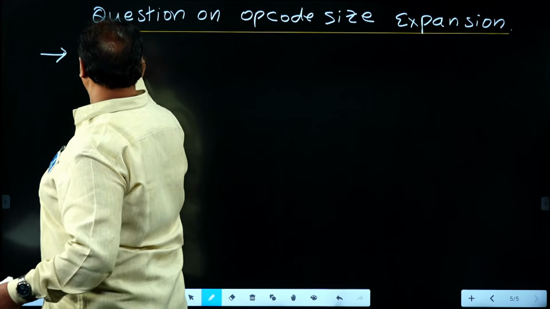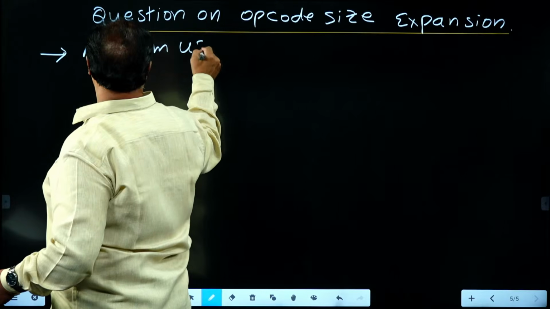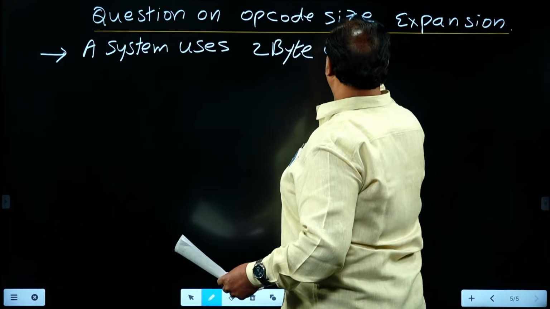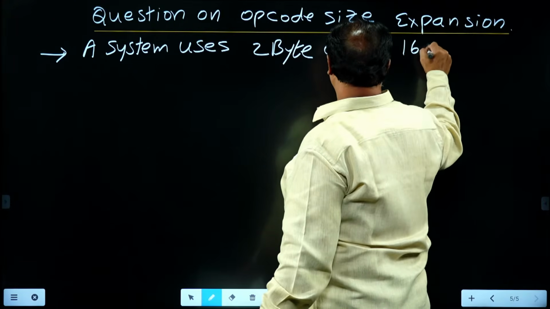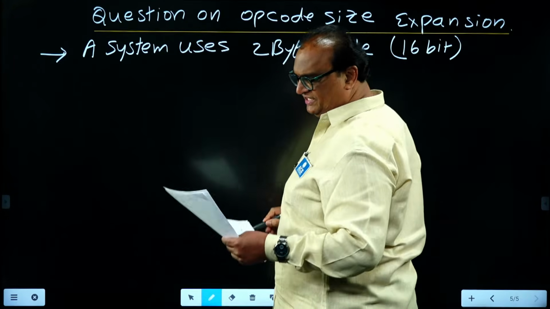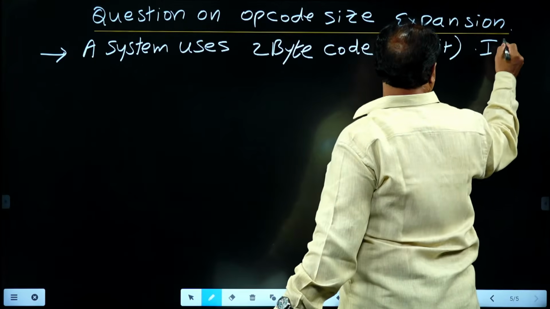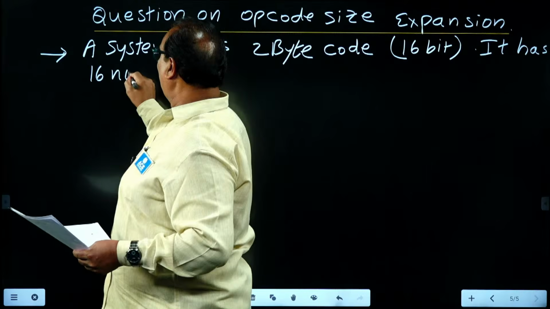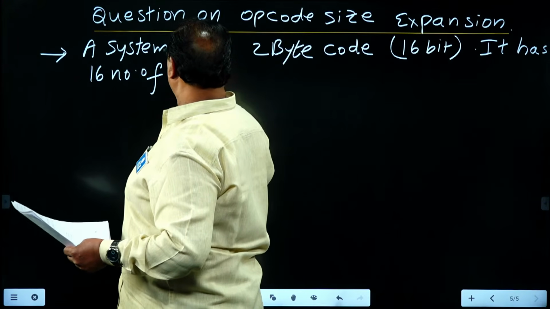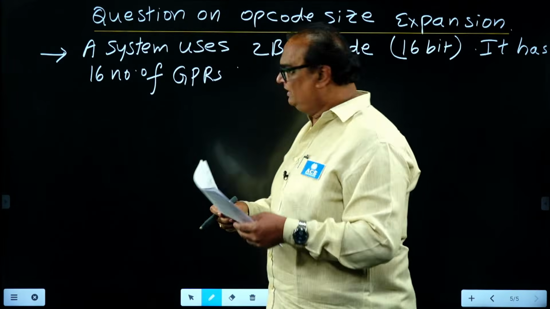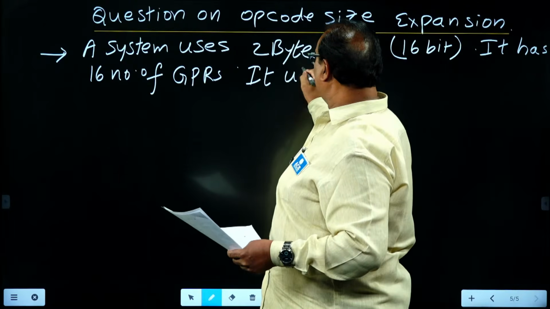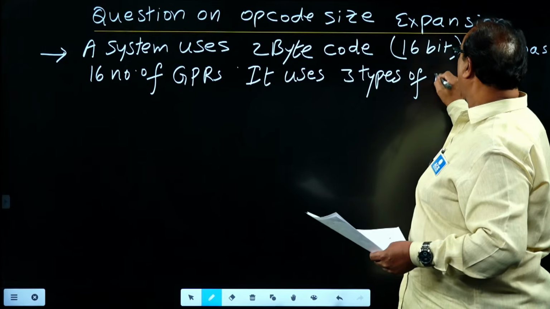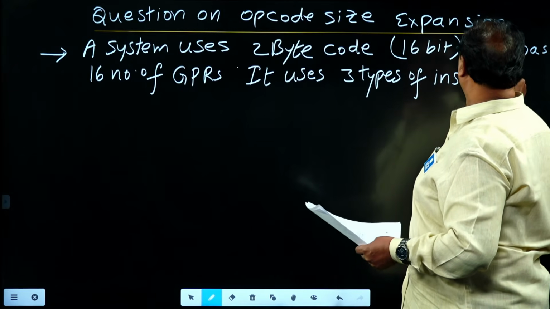A system uses a 2-byte instruction code, and 2-byte means 16-bit. The instruction code size is 16-bit, and it has 16 general purpose registers, GPRs. It uses 3 types of instructions.